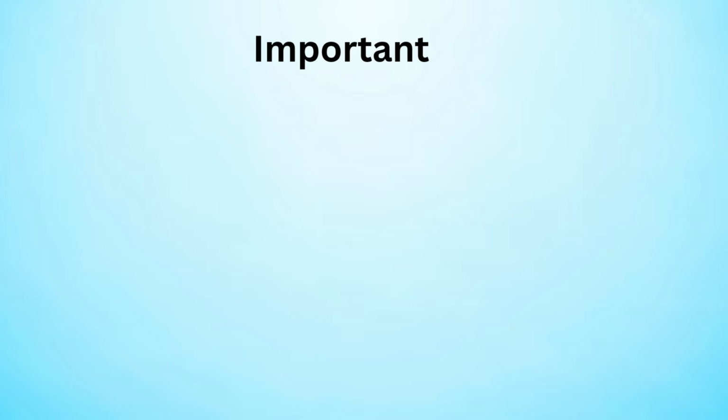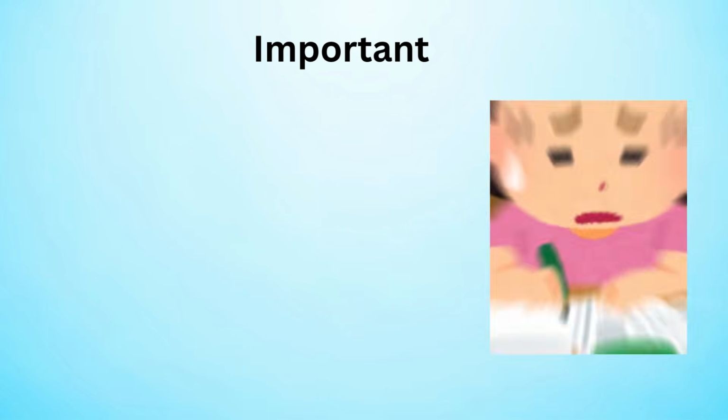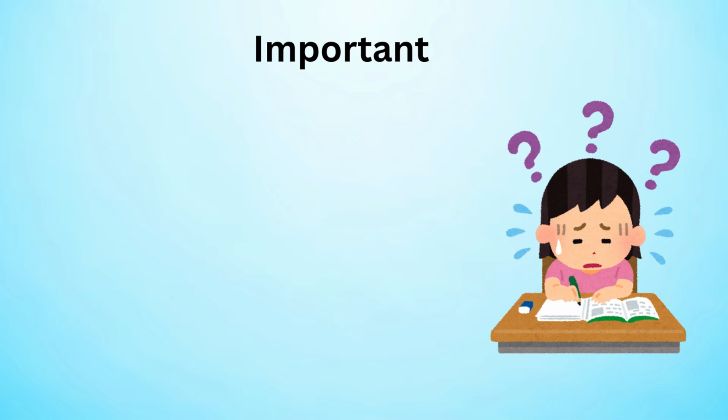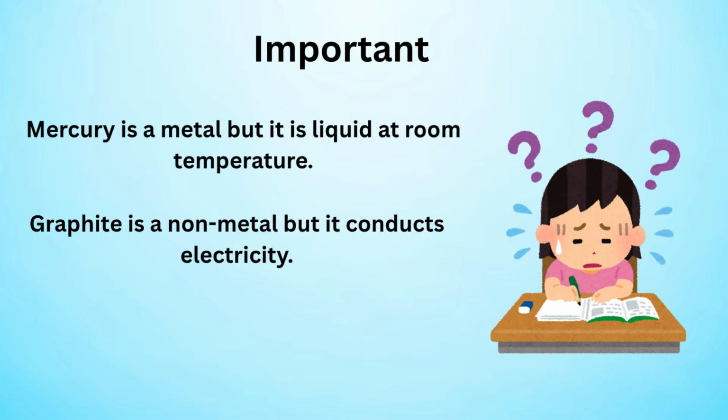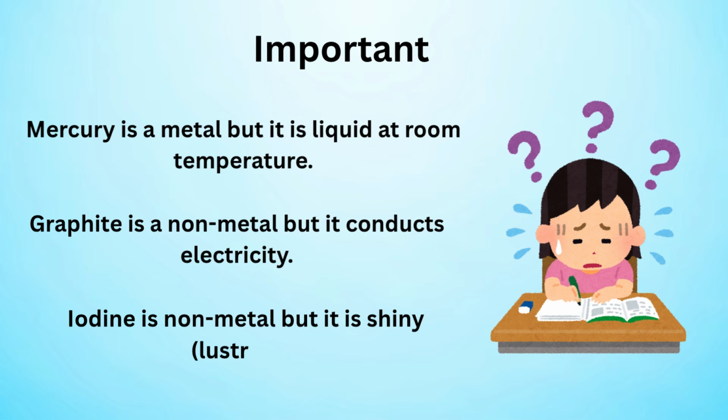Important exceptions. Remember these because they are often asked in exams. Mercury is a metal but it is liquid at room temperature. Graphite is a non-metal but it conducts electricity. Iodine is a non-metal but it is shiny, lustrous.